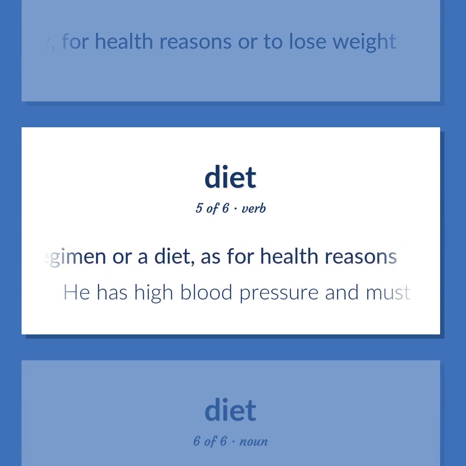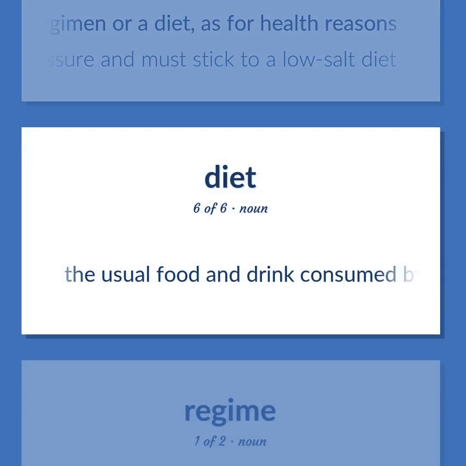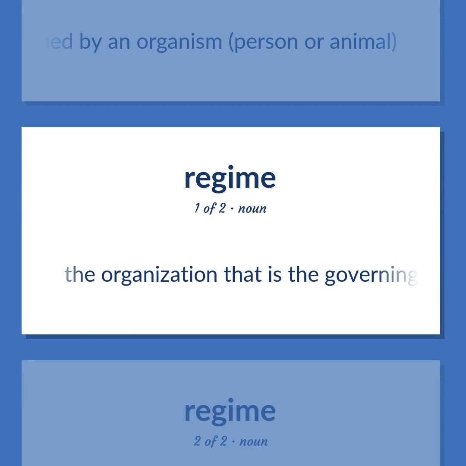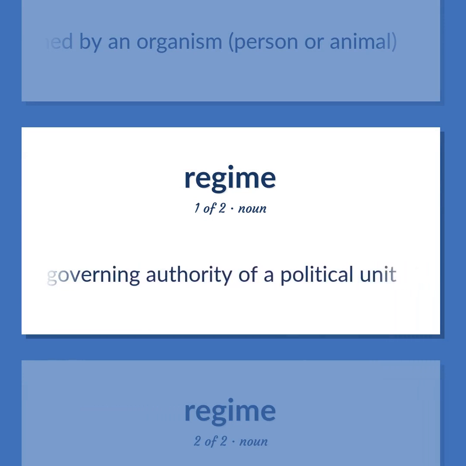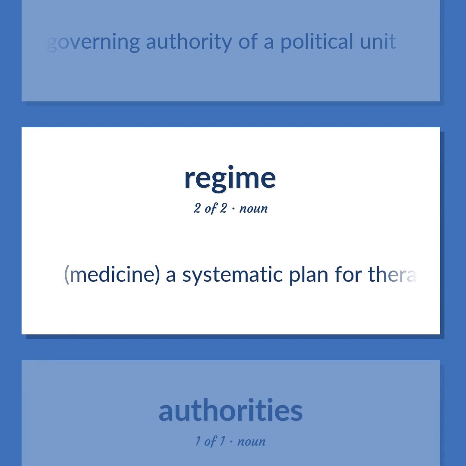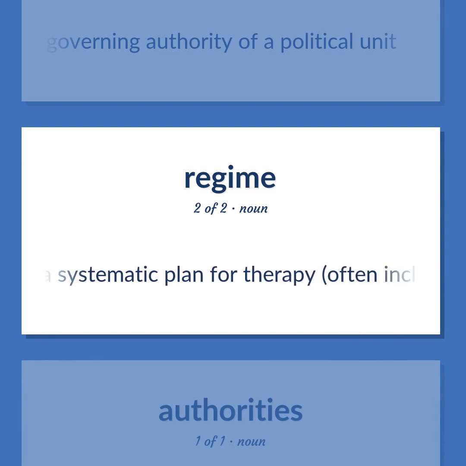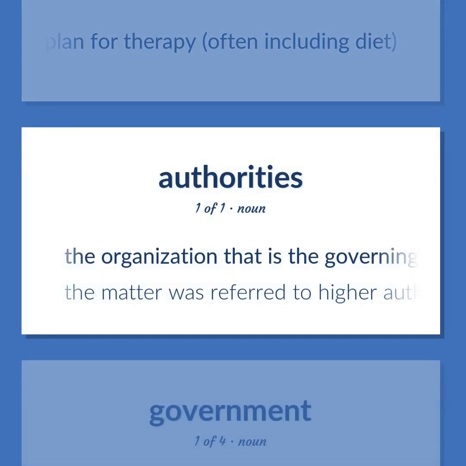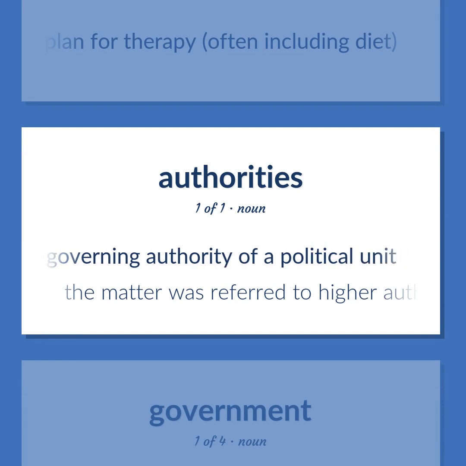He has high blood pressure and must stick to a low-salt diet. The usual food and drink consumed by an organism, person or animal. The organization that is the governing authority of a political unit. Medicine. A systematic plan for therapy, often including diet. The organization that is the governing authority of a political unit. The matter was referred to higher authorities.